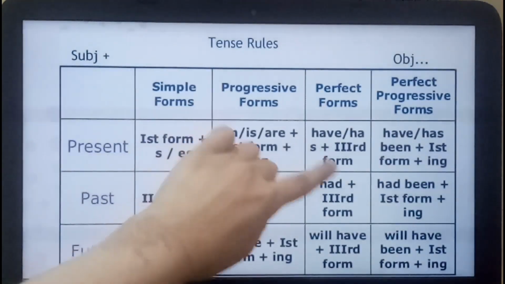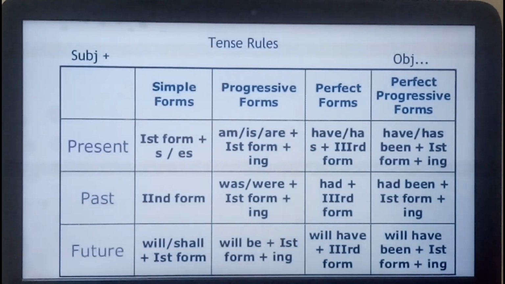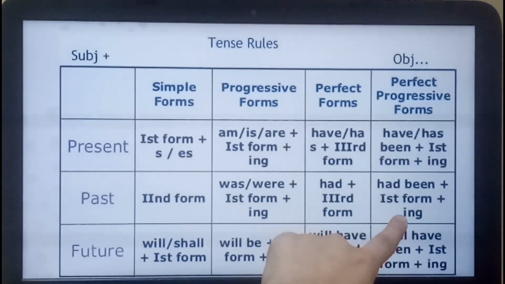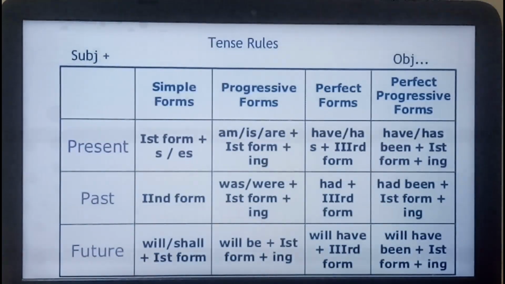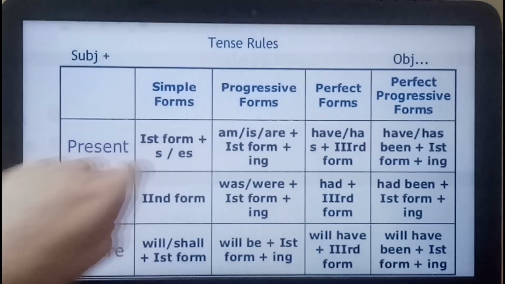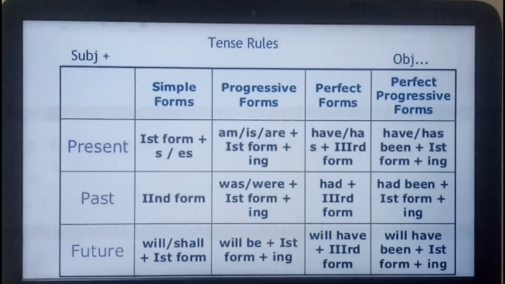For perfect tense, the third form of the verb will come in all three. For present has or have, for past had, for future will have. For perfect continuous form, we are going to use the first form and add ing. As you can see, first form plus ing, first form plus ing, first form plus ing. For present, has or have plus been. For past, had plus been. For future, will have plus been. So you must remember this table. It is very, very important.